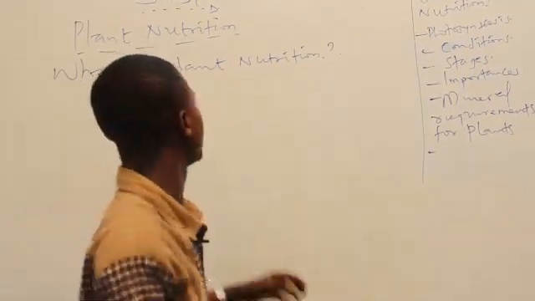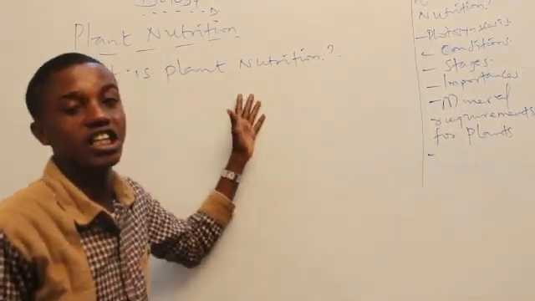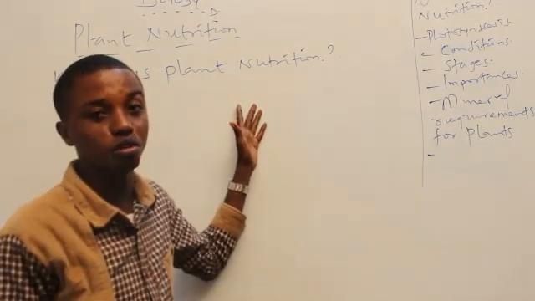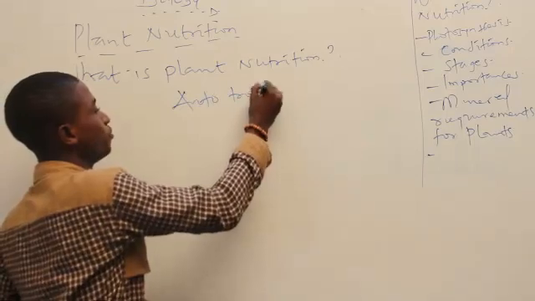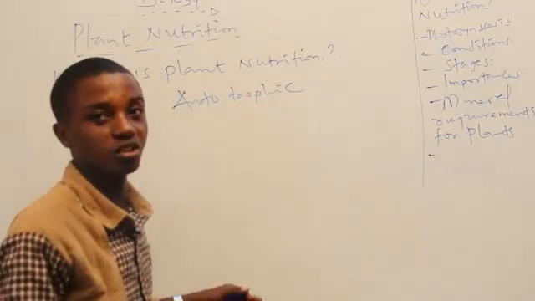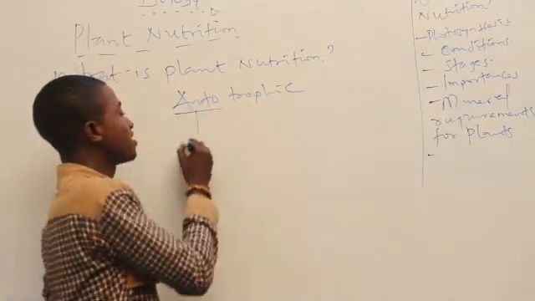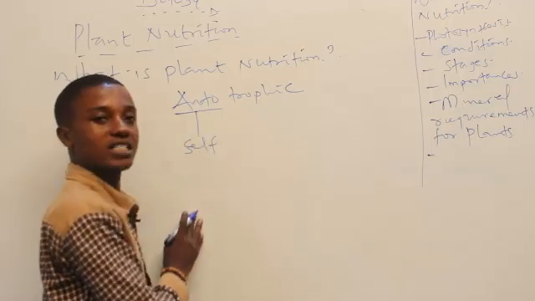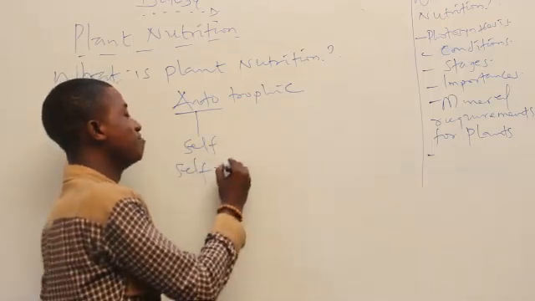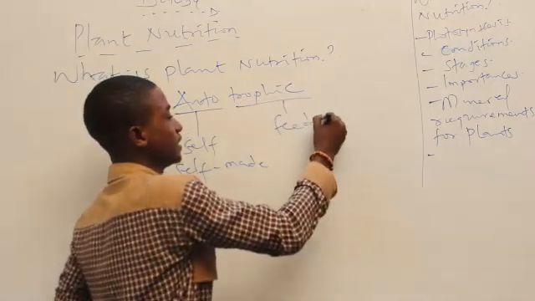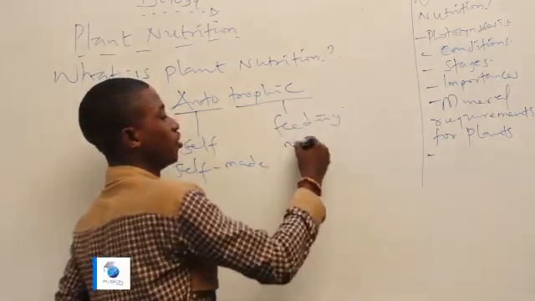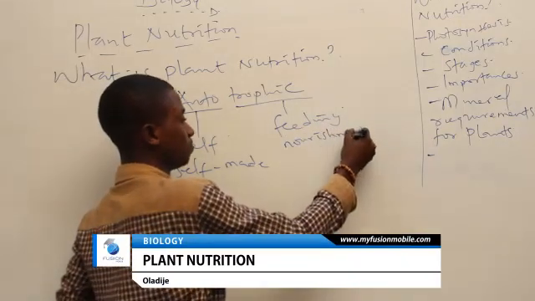Now, I dare to say that plant nutrition is also known as autotrophic mode of nutrition. Autotrophic mode of nutrition. The word auto means self, or we can simply say self-made. The word trophic refers to feeding or nourishment.